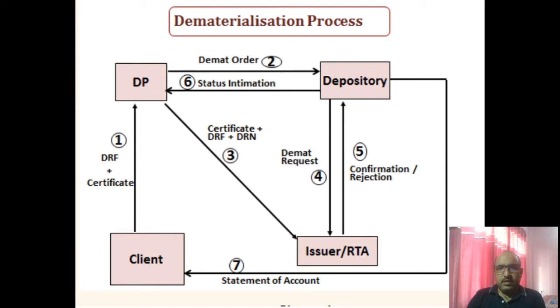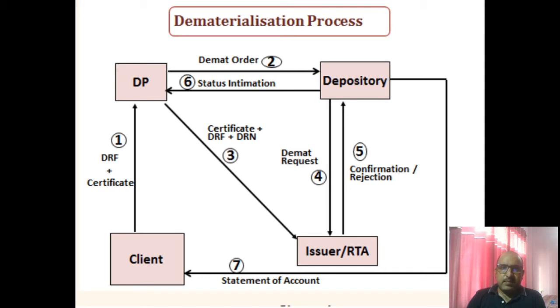Now let us see how the physical form of securities is converted into electronic form. Students, you can see the steps. In step number one, the client hands over the original share certificates plus the DRF, that means dematerialization request form, to the depository participant.